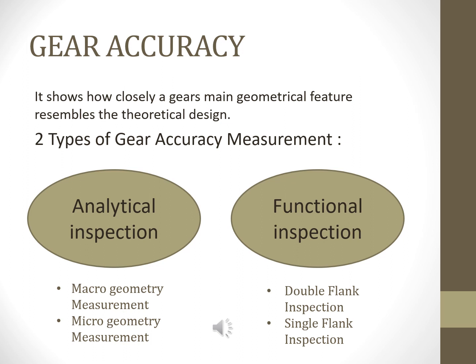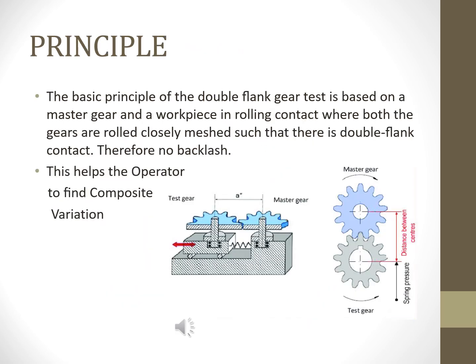Functional or composite gear inspection is a qualitative method of evaluating gear accuracy where the main objective is to compare a gear to the required specifications as provided by a reference gear. The functional inspection is of two types: double flank inspection and single flank inspection.